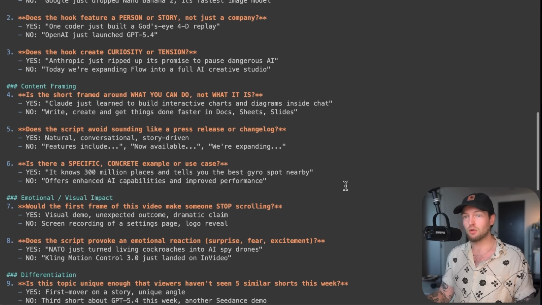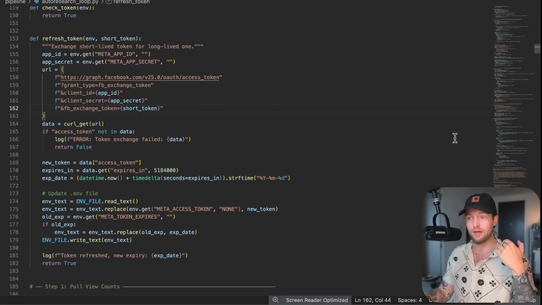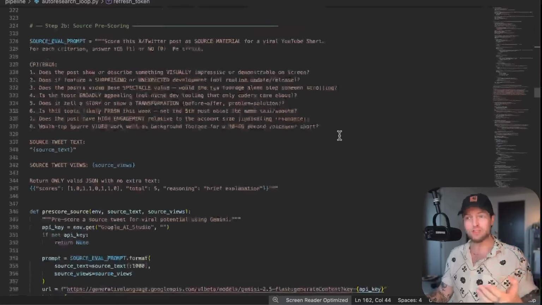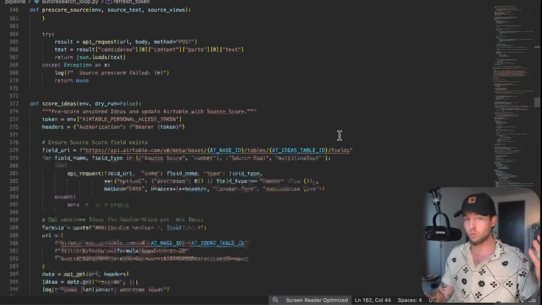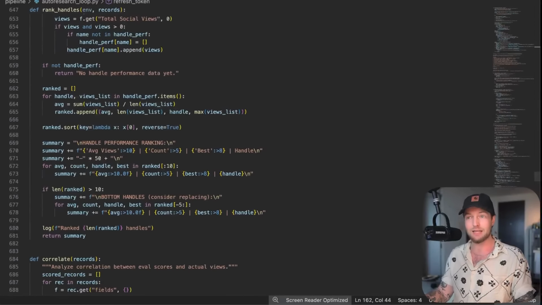Here is the actual system. I'll show you in a minute. Here is the actual code that it wrote, 1,000 lines, an auto-research loop that is working exactly like this. The first thing is that we pull our views from Facebook and Instagram.